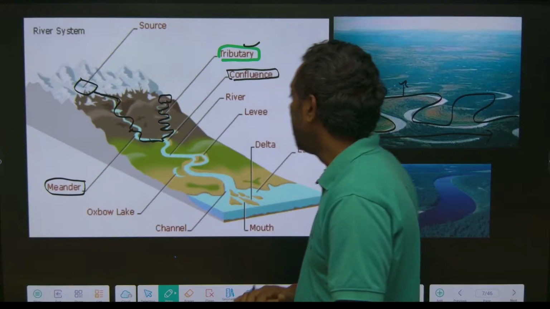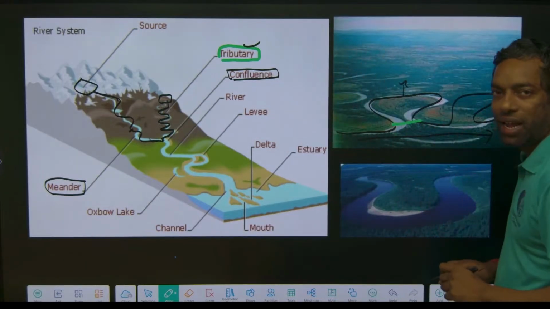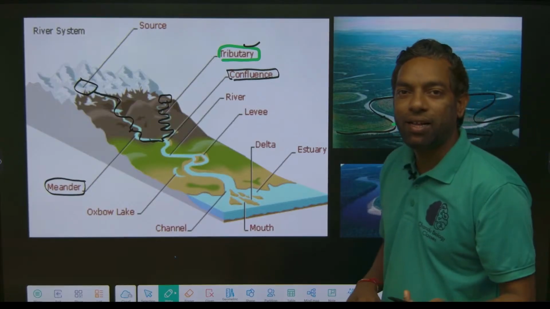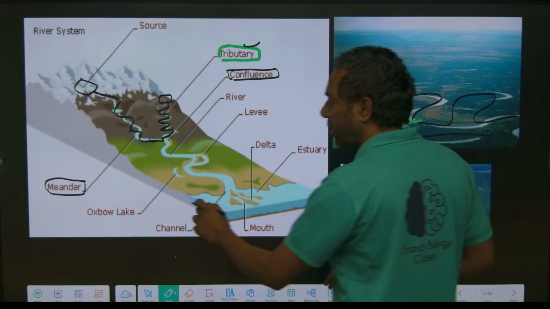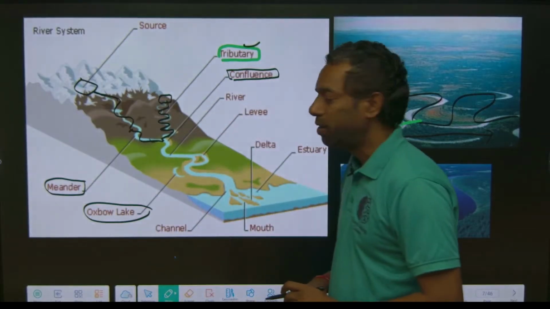Further, this meander is separated from the main area and creates a lake. That lake we can call an oxbow lake. This is important, guys.